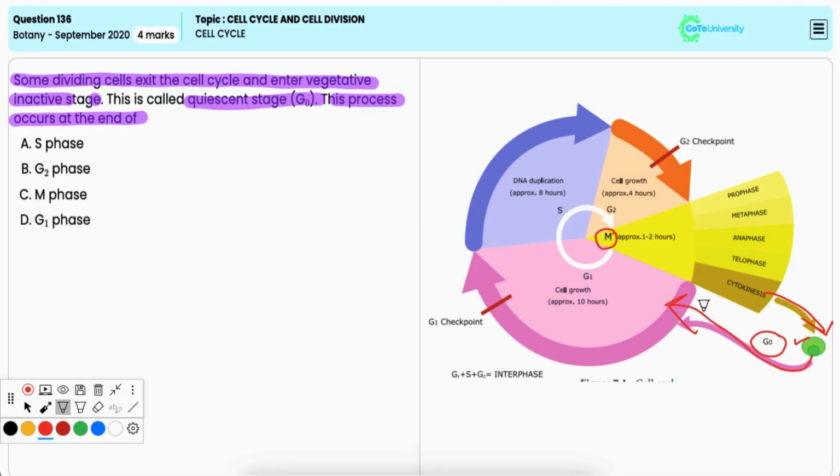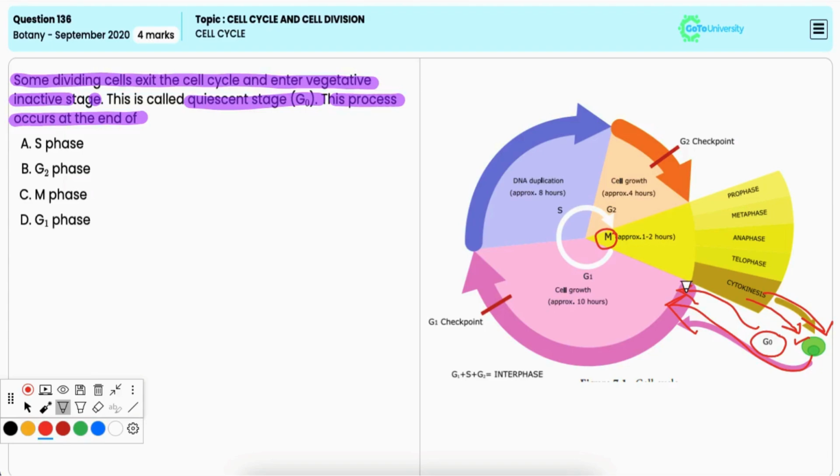Now, during the quiescent stage, cells remain metabolically active but do not proliferate unless the organism requires it. And this stage is reversible. That is, it allows the cell to maintain a basal metabolic rate as well as transcriptional activity, and it can enter the cell cycle whenever it is required to.